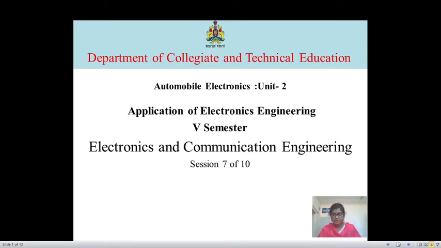Today we shall discuss about Vehicle Proximity Detection System. This is from Unit 2 of Automobile Electronics. So this is related to the subject Applications of Electronics Engineering for 5th semester.